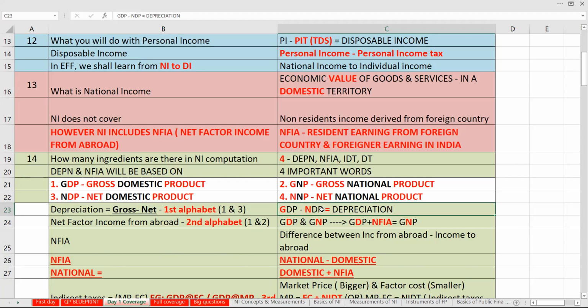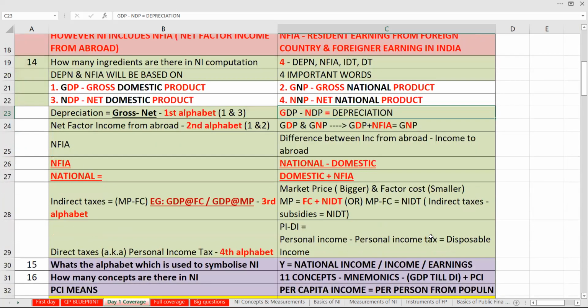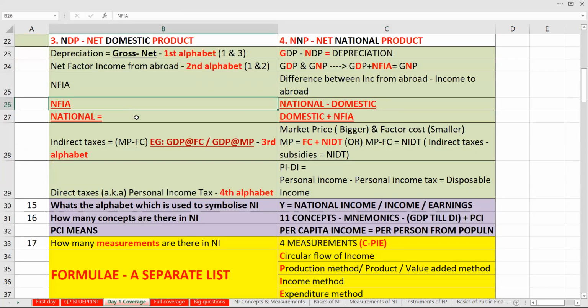So in simple words, NFIA is equal to income from abroad minus income to abroad. That means from here you are going and earning there, and from there, a foreigner is coming and earning in India. That is called NFIA. So NFIA is equal to national minus domestic. So indirectly, national is equal to domestic plus NFIA.